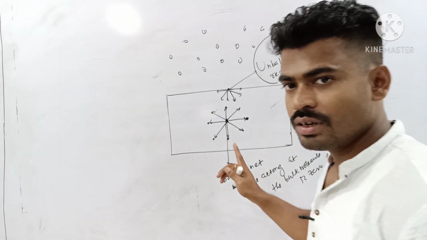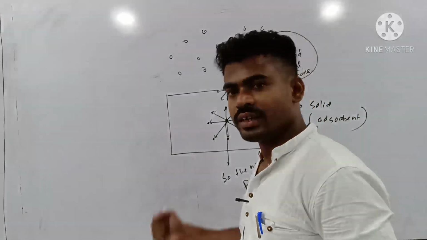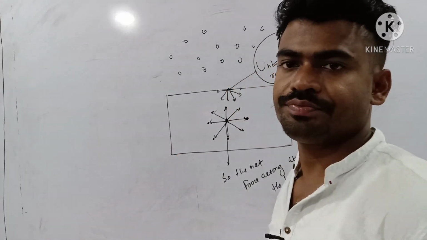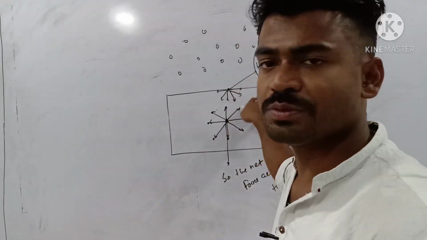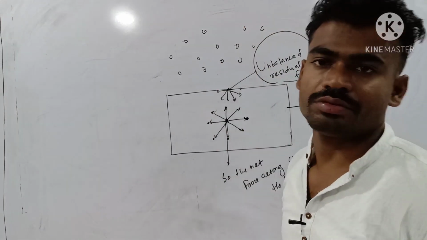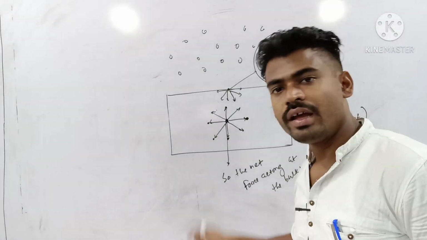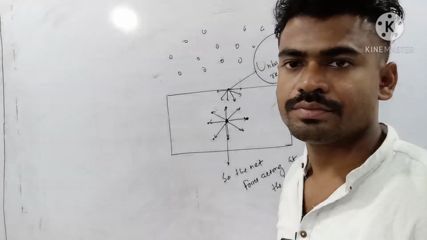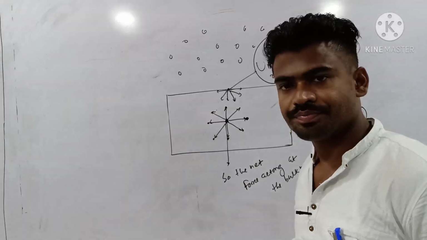So this inward pull is nothing but the tendency of adsorption. That's why adsorption takes place. Clear?